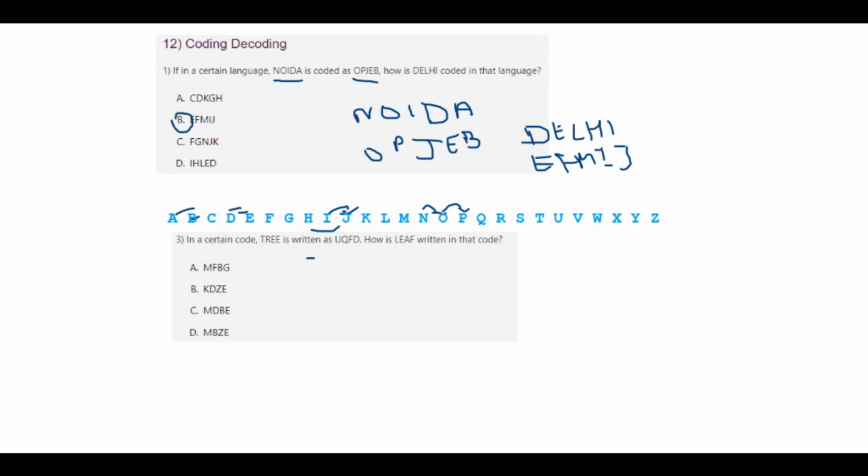Similarly, for the code where tree is written as U, Q, F, D. If you look at T, its next letter is U, and for R, we have taken the previous one. That means one is for the next and one is for the previous. So for E, it is the next, and for the other E, it is the previous. Same way for leaf.